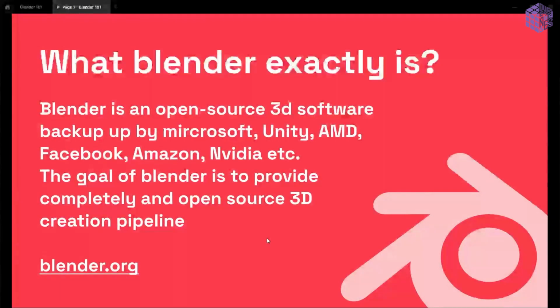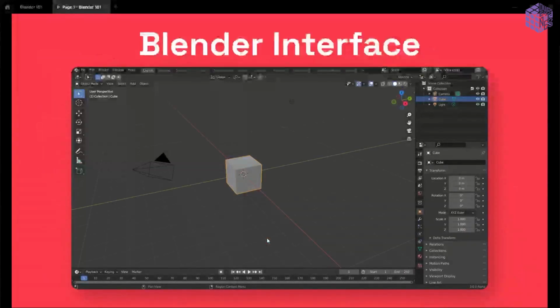The goal of Blender is to provide a completely open source 3D creation pipeline. मतलब Blender is not limited to only 3D. You can do 2D, you can do 2D animations, you can edit a video in Blender as well. You can rig, you can make movies in it. Blender is very flexible. You can download it all from blender.org.